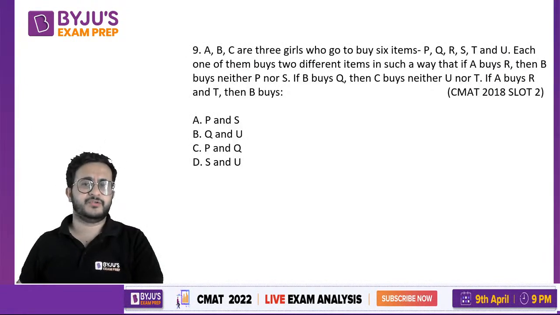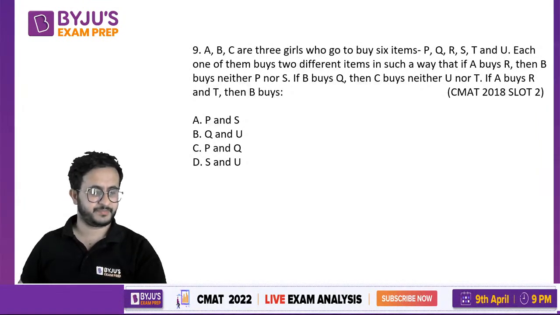A, B, C are 3 girls who go to buy 6 items: P, Q, R, S, T, and U. Each one of them buys 2 different items in such a way that if A buys R, then B buys neither P nor S. If B buys Q, then C buys neither U nor T. If A buys R, then what will B buy? Again, a condition based question.